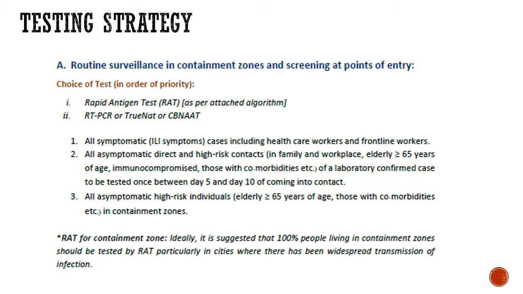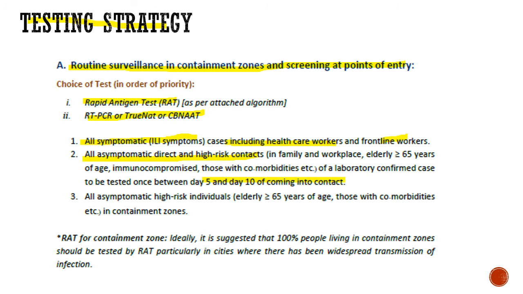Now coming to the testing strategy by ICMR, this is the latest guidelines for testing. This was released in September only. So for routine surveillance purposes in containment zones and screening at points of entry, what we do is RAT, that is rapid antigen test, and RT-PCR or TrueNAT or CBNAAT, whatever is available. We do it for all symptomatic individuals, that is influenza-like illness symptoms, including the healthcare workers and the frontline workers. All asymptomatic direct high risk contacts, I've already defined the contact to you, should be tested on day 5 and day 10 of coming in contact.